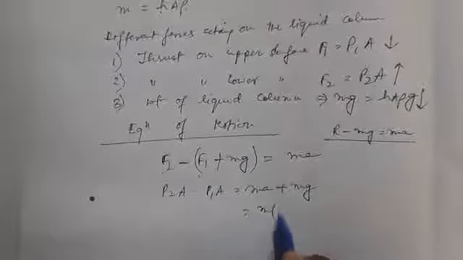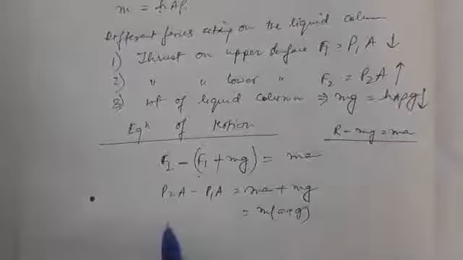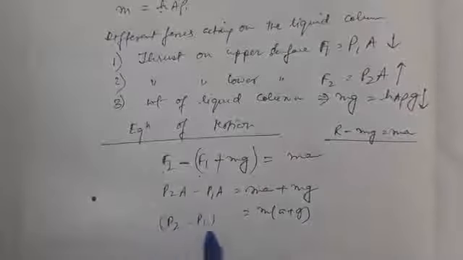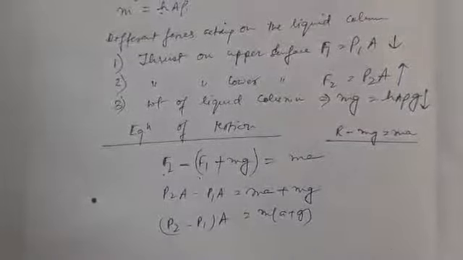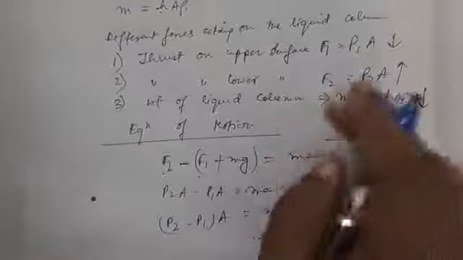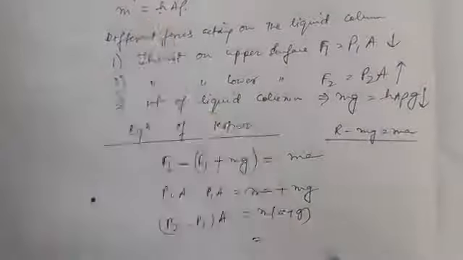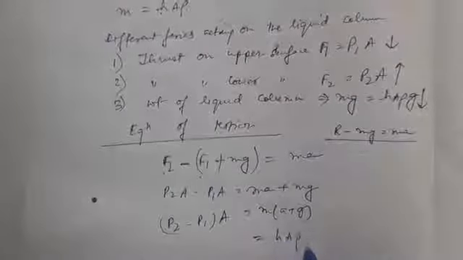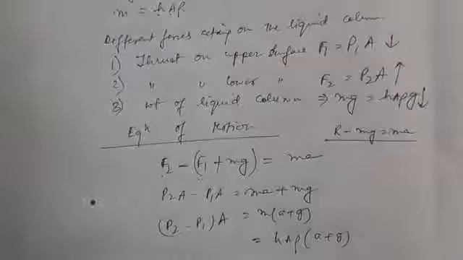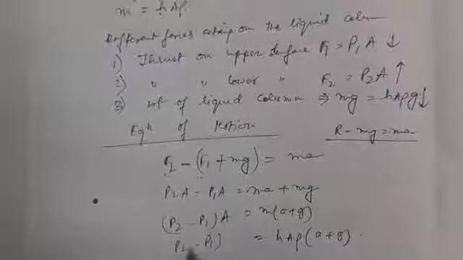Take m common from here, a plus g, and take A common from here, P2 minus P1 into A. We replace the value of m from here, H A rho, into a plus g.